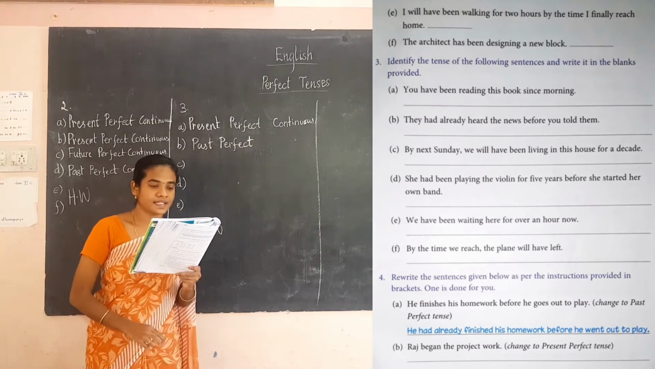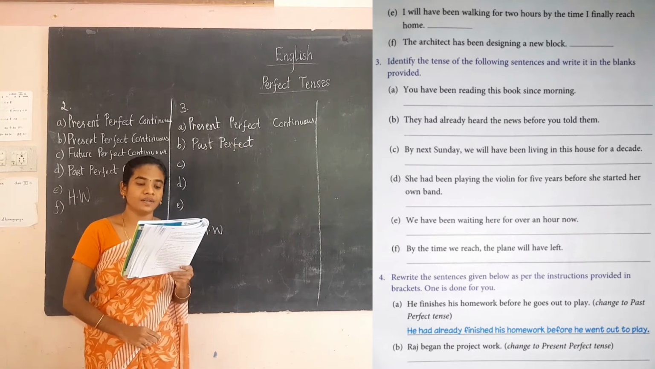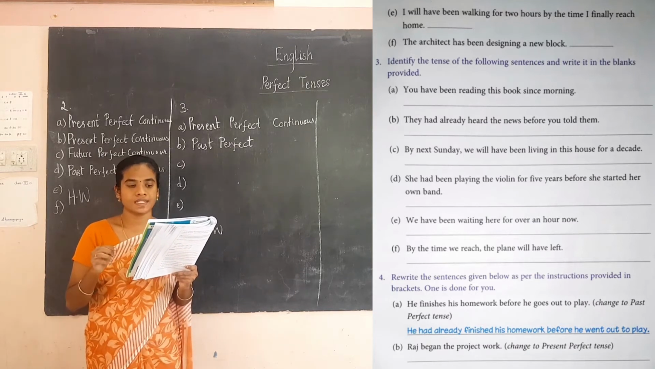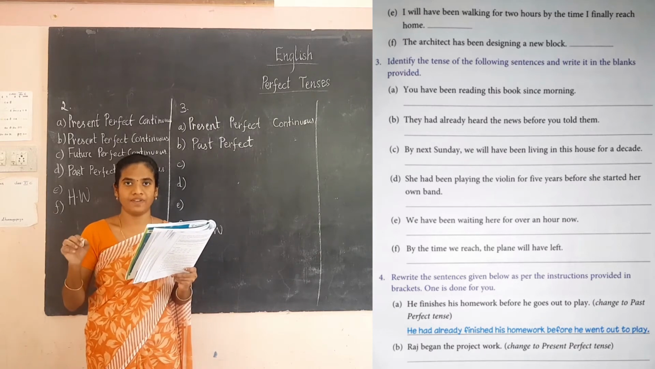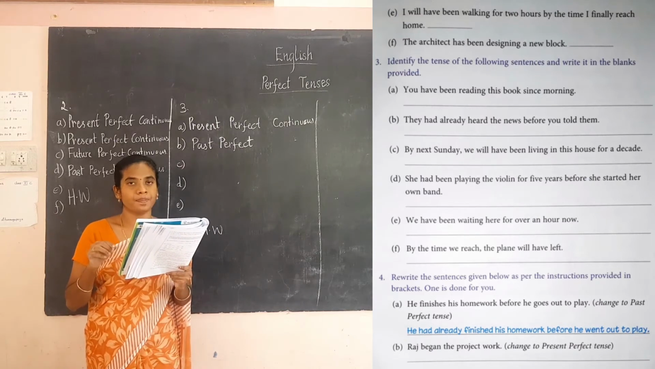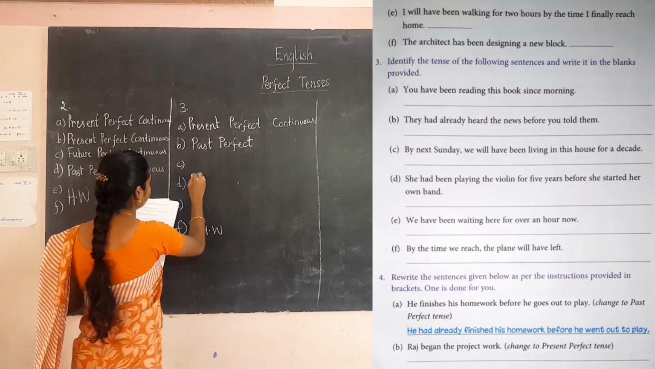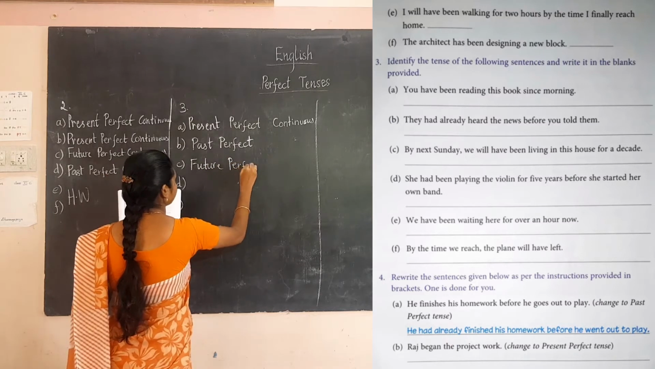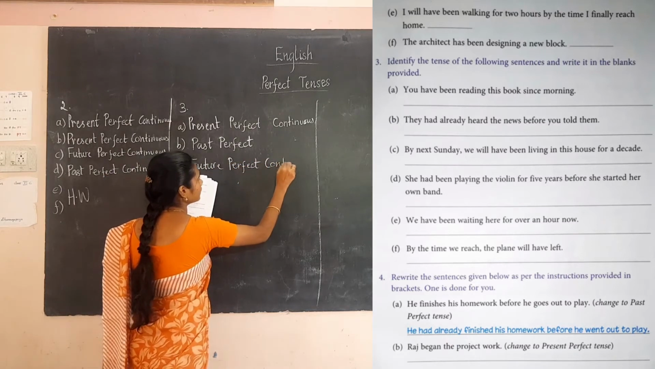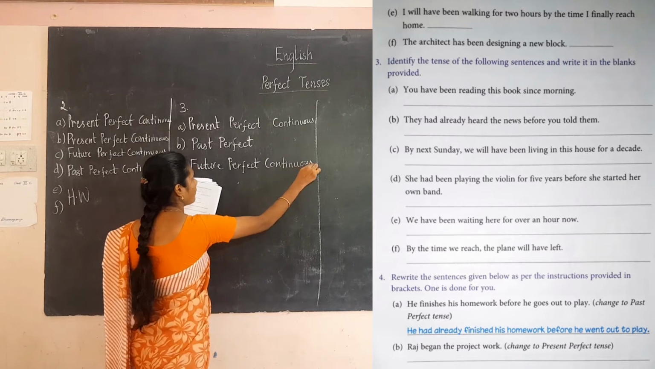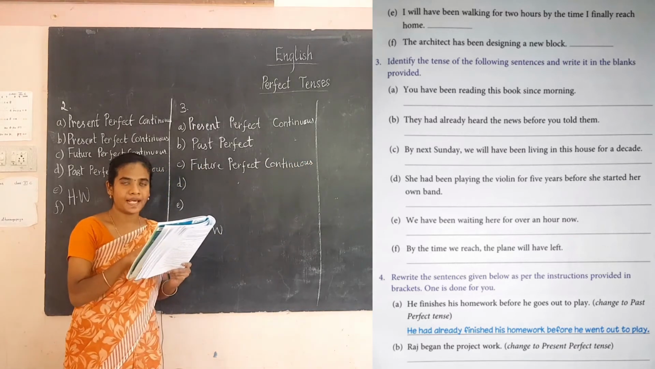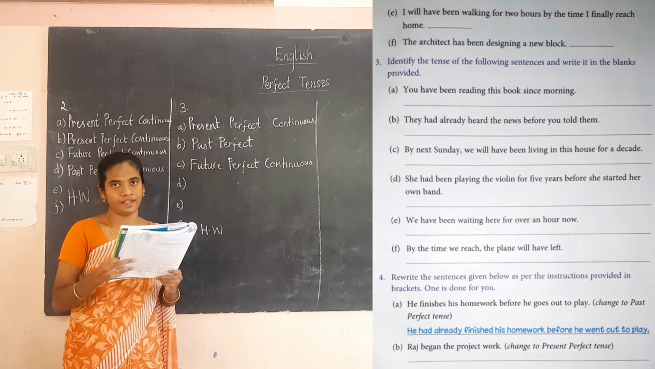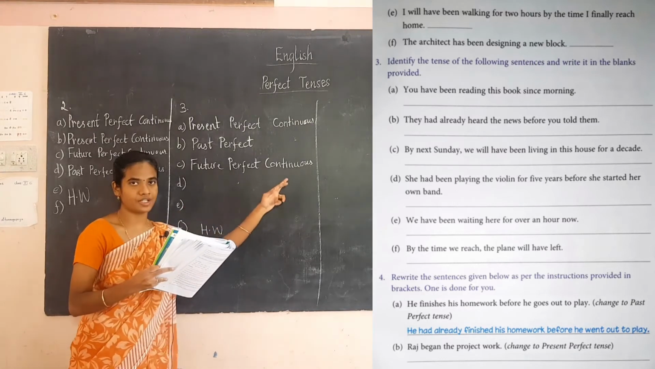The next, see, by the next Sunday we will have been living in this house for a decade. So now see the structure, will have been living. So this is the future perfect continuous tense. Okay, future perfect continuous tense. So here what structure is it, will plus have been plus verb plus ing, that is will have been living. So this is the future perfect continuous tense.